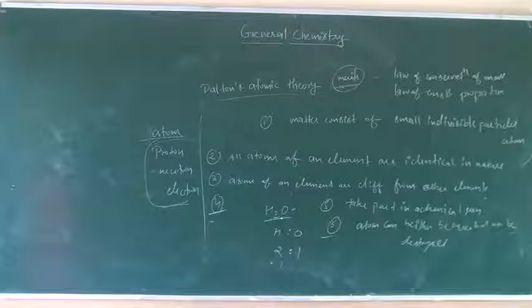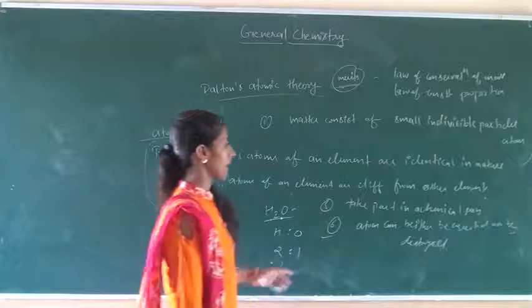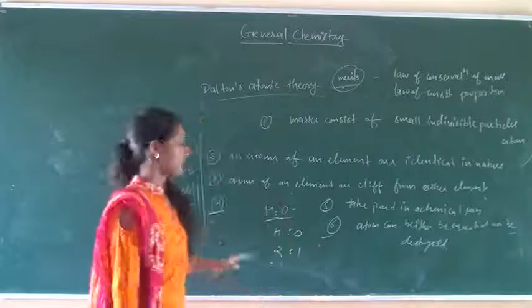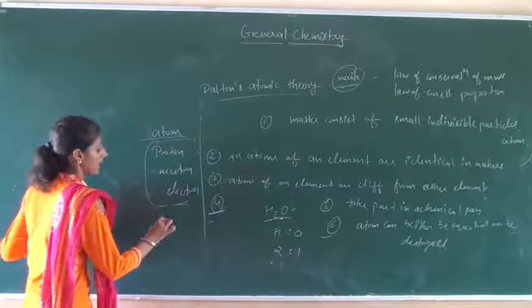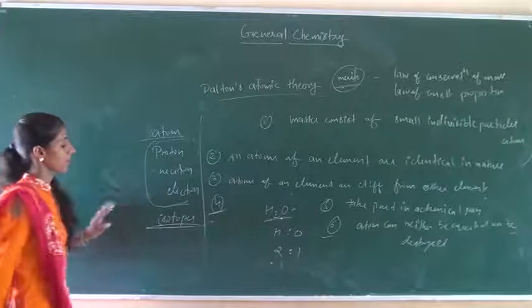Okay, students, after that, atoms of the same element may not necessarily be identical, such as isotopes.